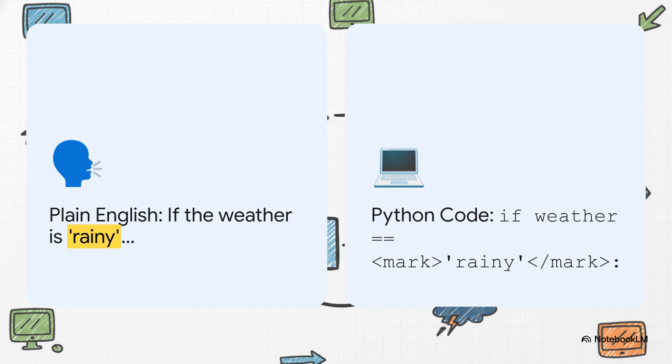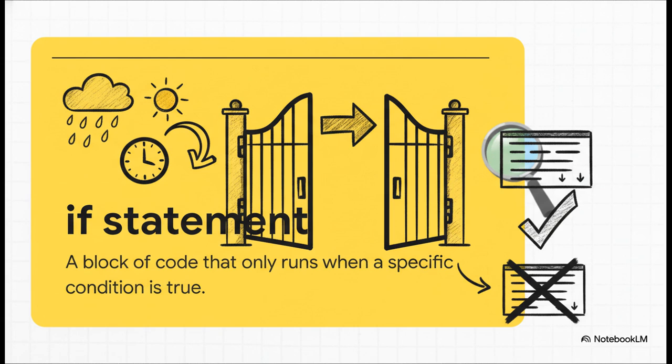Think of an if statement like a bouncer at a club. It has one job: check the condition. Is the weather rainy? Is the time before noon? If and only if the answer is true, the rope drops, the gate opens, and a specific chunk of code gets to run. But if the answer is false, nope, that code gets skipped completely. The program just moves right along.